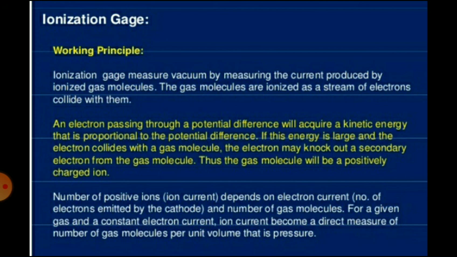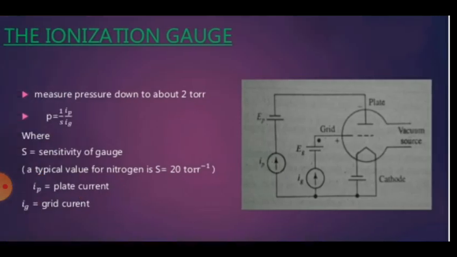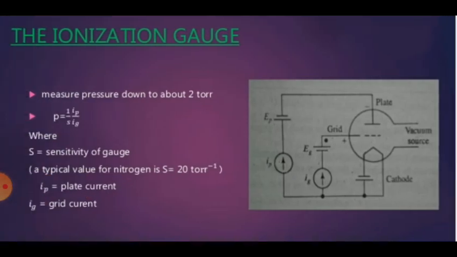For a given gas and a constant electron current, the ion current becomes a direct measure of the number of gas molecules per unit volume, that is, the pressure. You can see another diagram of the ionization gauge.